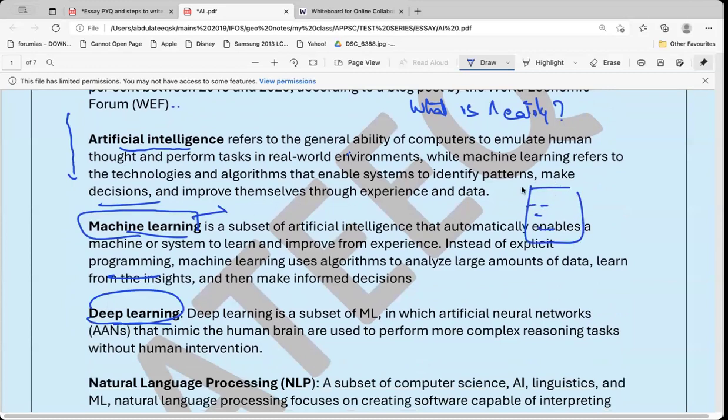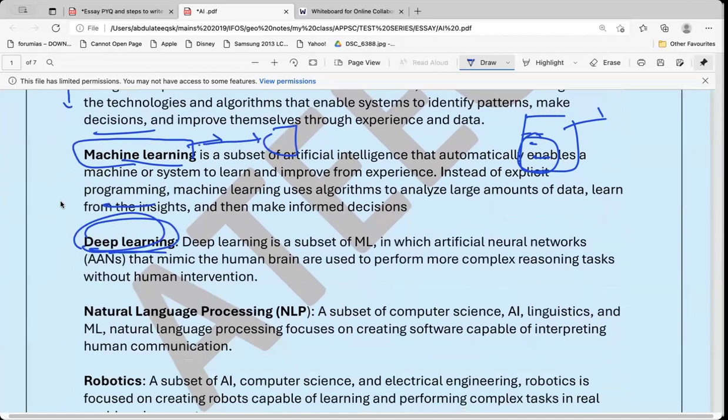Like say in Netflix, how does Netflix tell you what kind of movies you will like? Based on the movies you have watched, they will read the data and give you suggestions. But if Netflix goes beyond that, trying to do its own study based on your other information also, it is learning by itself. In machine learning, whatever algorithm I have given, it will work only on those lines. If the machine starts learning by itself with new data, new additional inputs, then it is called deep learning. Now with all these things, I am integrating it everywhere.